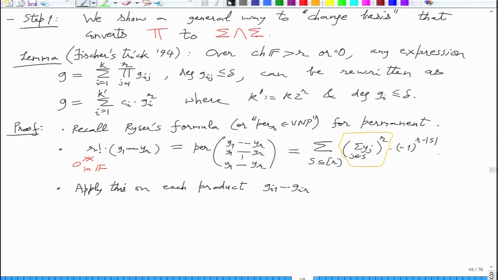The number of subsets, right? So that is 2 raised to r. To get a sum of 2 raised to r rth powers, which implies the lemma statement.